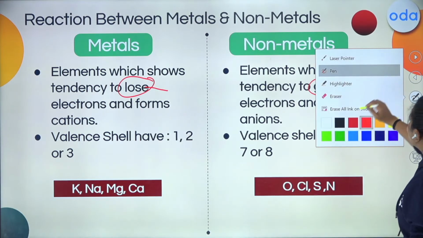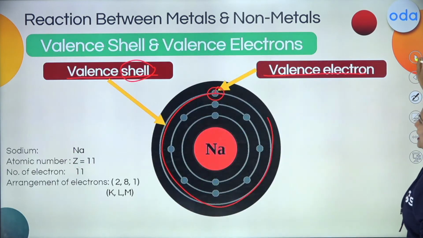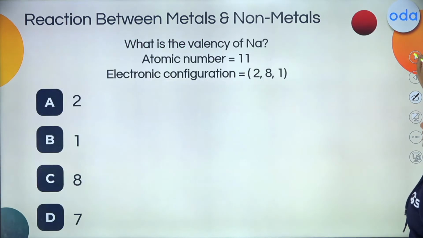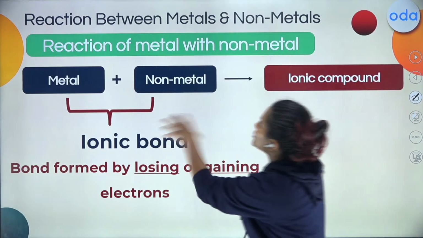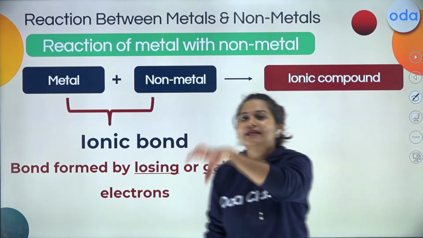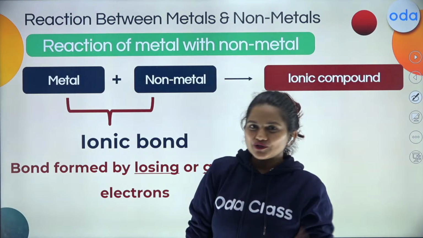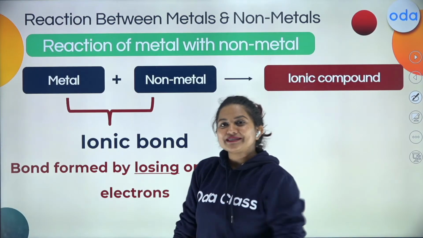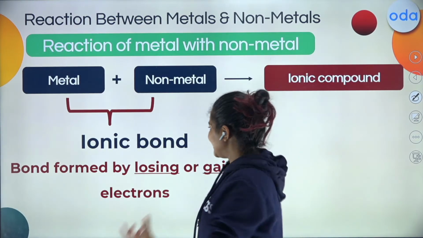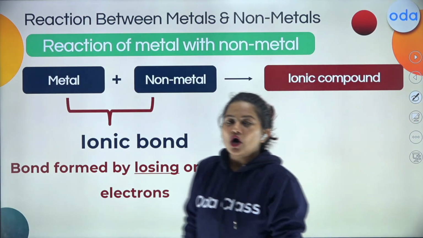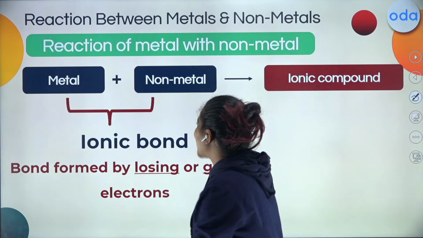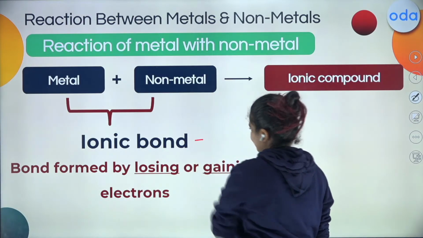So my dear kids, let's move to our main part: a reaction between metal and non-metal. So students, when metals and non-metals react, they are bonded, or chemically combined, by a bond.